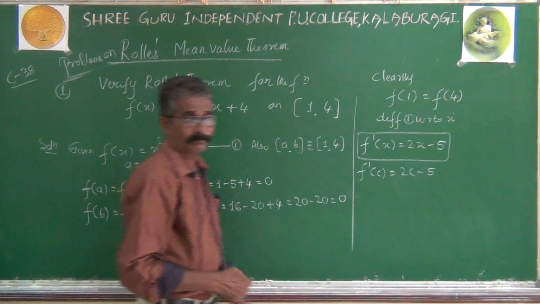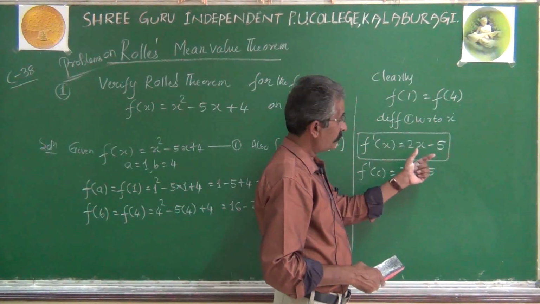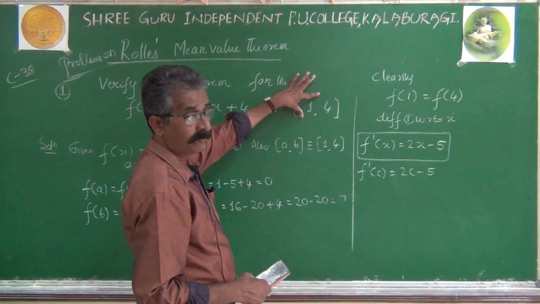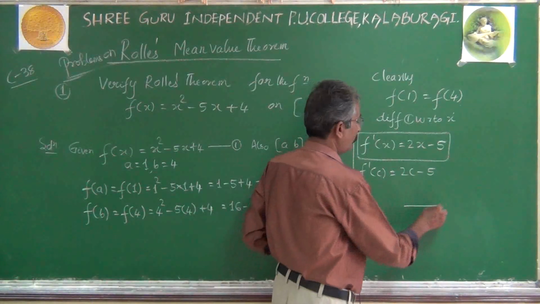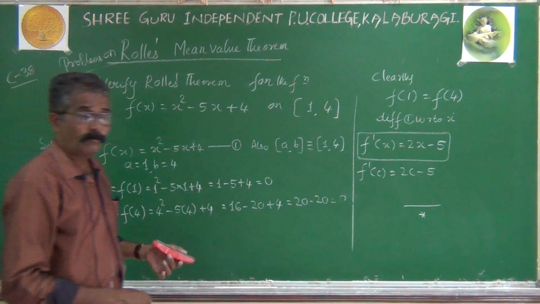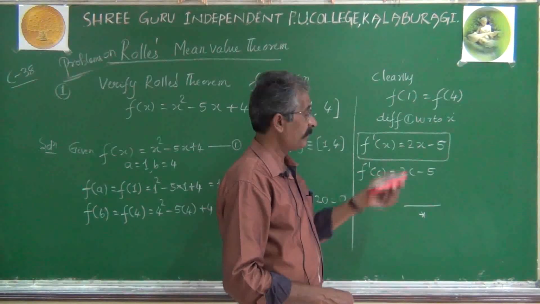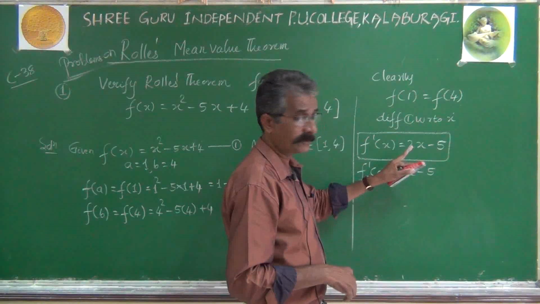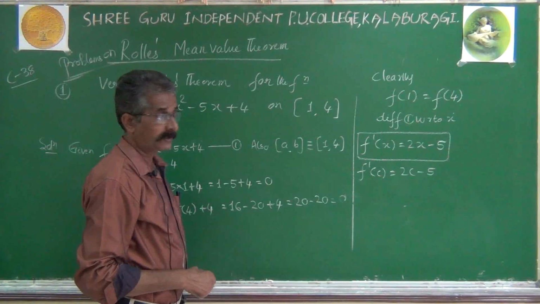Now observe whether this expression becomes defined or undefined on the interval 1, 4. The question of undefined arises only when we have a denominator quantity. Whenever the denominator is not equal to 0, that expression will always be defined for any value of x. So 100% this expression is defined for every x belonging to the interval 1, 4.